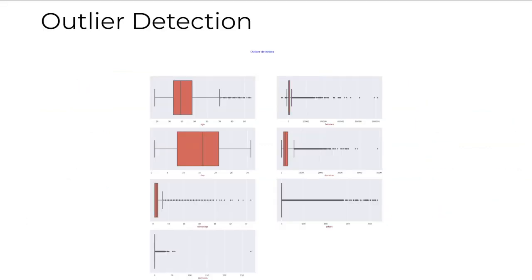In this box plot analysis, we can see that most of the numerical data shows outliers except for the day feature. These outliers are considered valid as they represent genuine data points. For example, as we see the age feature, outliers might appear, but this aligns with the reality that people can have ages that may seem unusual in the dataset. That is why we are not removing any of the outliers.